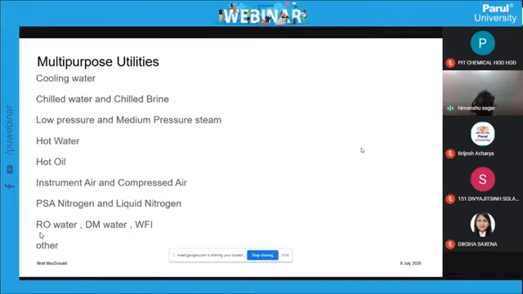Another utility is RO water, DM water, or WFI. The word is very new: water for injection. This is basically used in pharma industries. You require very high purity water in the system, because for bulk drugs or fine chemicals in pharmaceuticals, you don't dissolve the product in normal water.